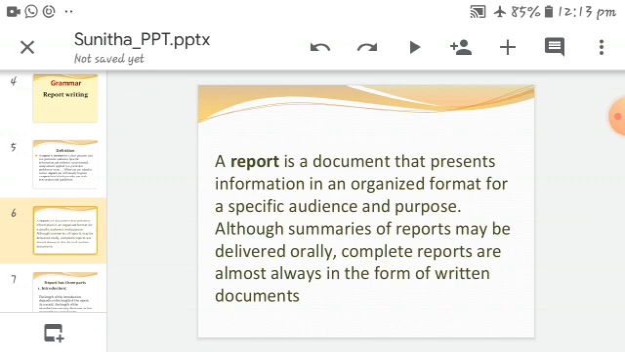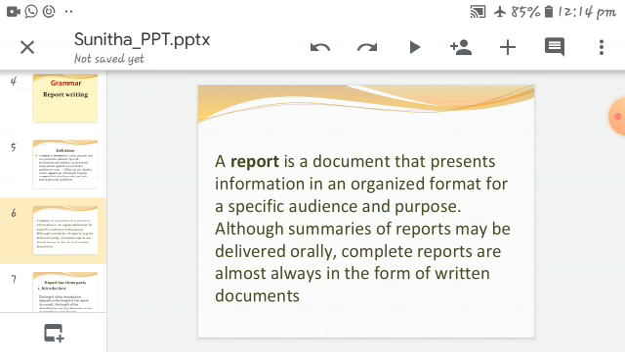That should be given the organization format for specific audience and purpose. The report should be a document that presents information in an organized format for a specific audience and purpose. Although summaries of a report may be delivered orally, the complete records are almost always in the form of written documents.